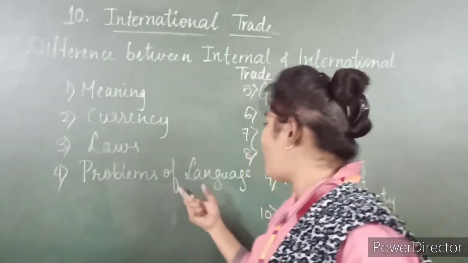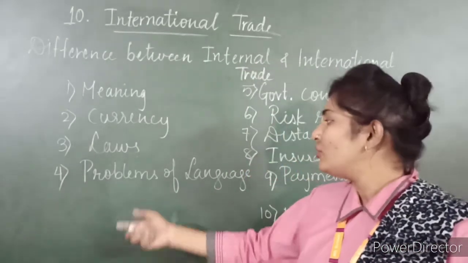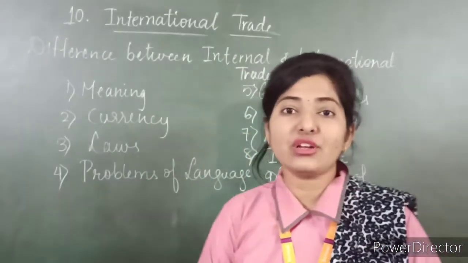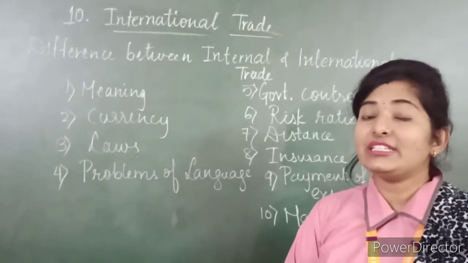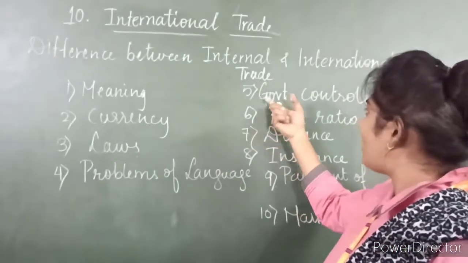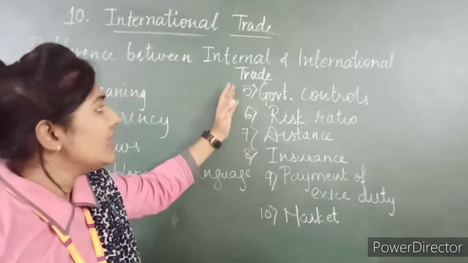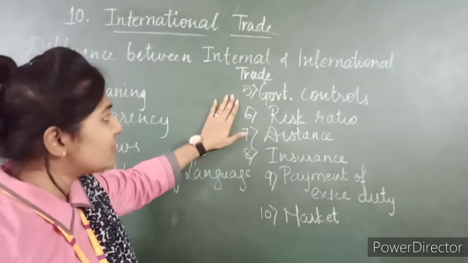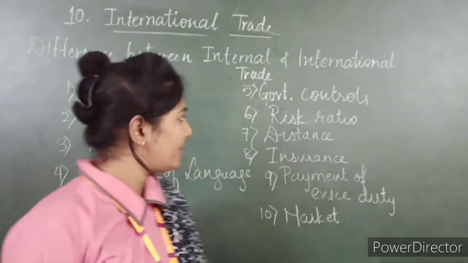Then problems of languages. In internal trade, there are no problems of languages, but in international trade, problems of languages arise, as different countries have different languages. Then government control. In internal trade, less government control is there, but in international trade, more government control is there.